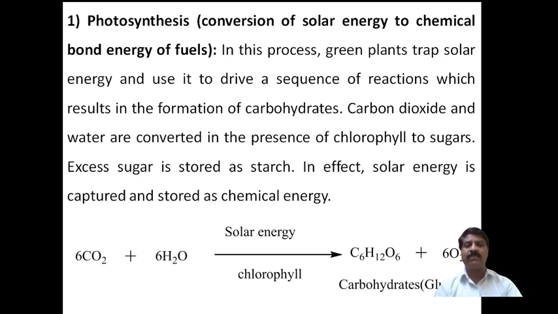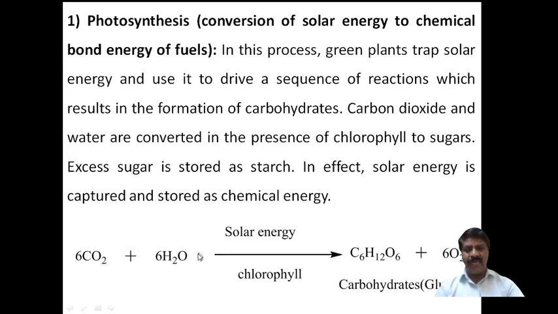Therefore, in the photosynthesis process, light energy is converted into chemical energy and stored in the form of chemical bonds. Here, carbon dioxide plus water in the presence of solar energy and chlorophyll as a pigment catalyst form glucose, a carbohydrate, with liberation of oxygen.